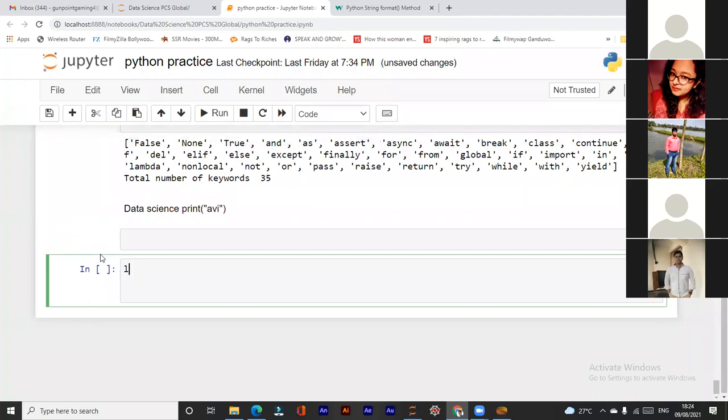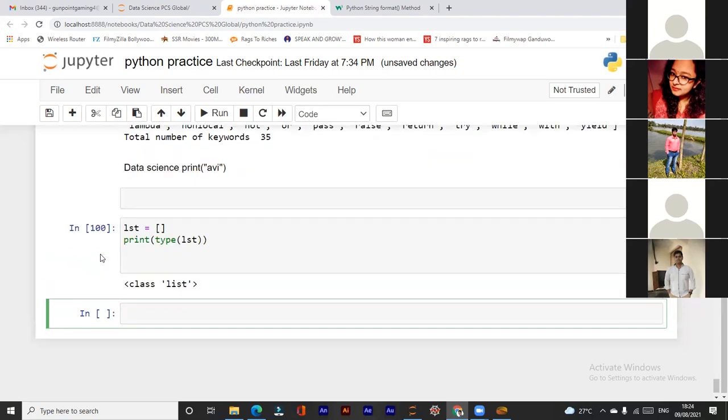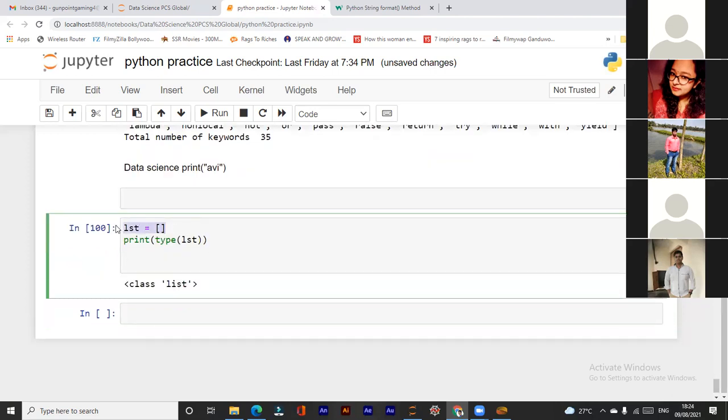You cannot write list because it's a reserved word, right? So LST, or any other name you can take, and just put square brackets. So now the list has been created. Now if I want to check the type of the list, then print type of LST. See, so a list has been created here. This is an empty list. In this way, you can create a list.